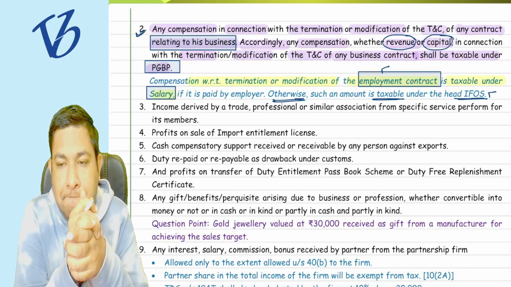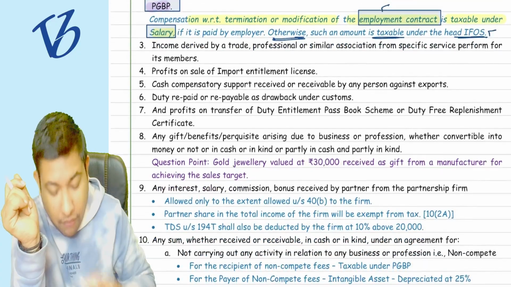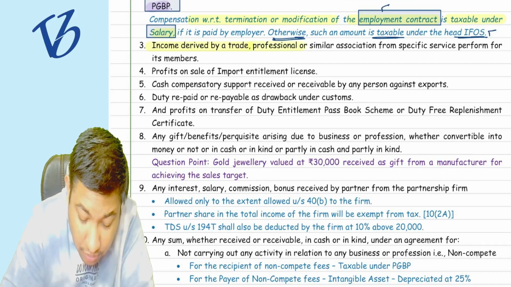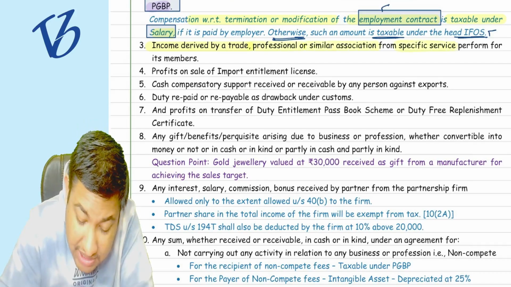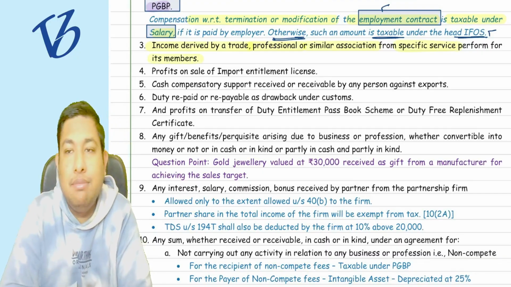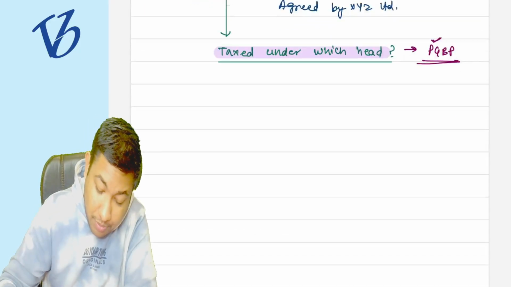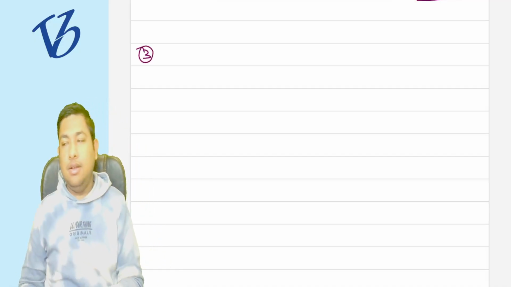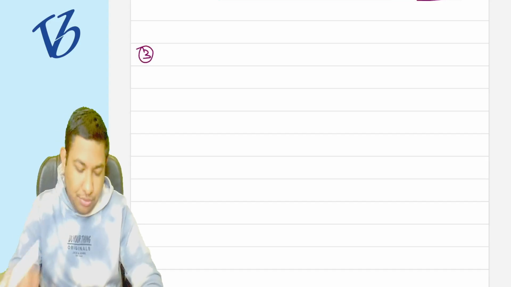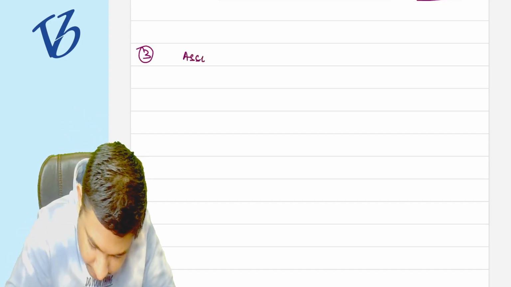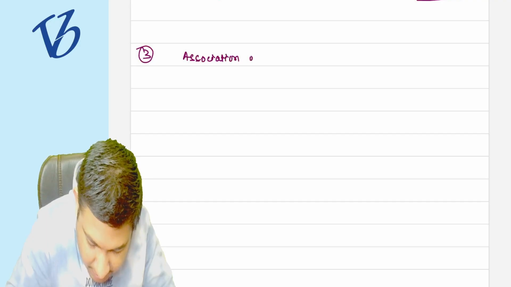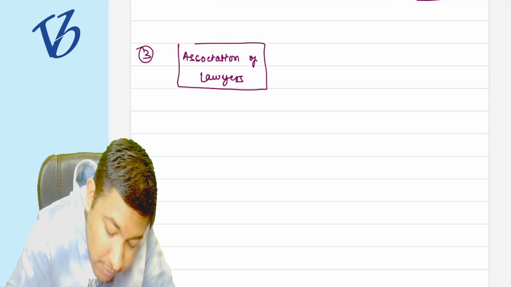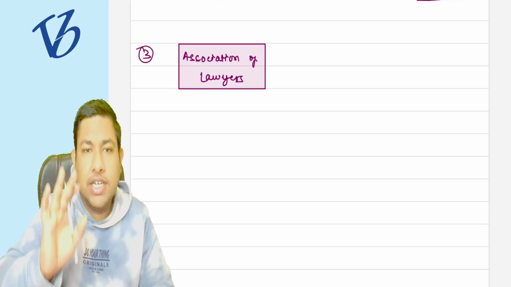Clear? Now, moving forward to point number three. Income derived by a trade, professional, or similar association from specific services performed for its member. Now, coming to point number three, I have to explain this in detail. Suppose there is an association of lawyers. An association of individuals will be called what? Body of individuals, that is a BOI.